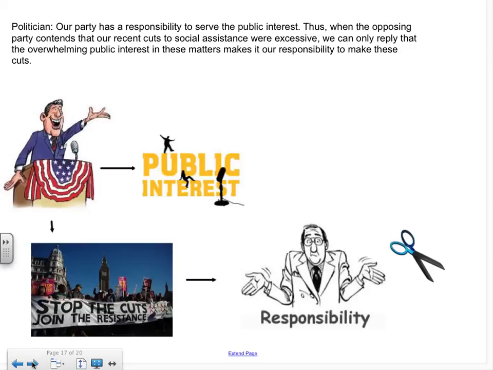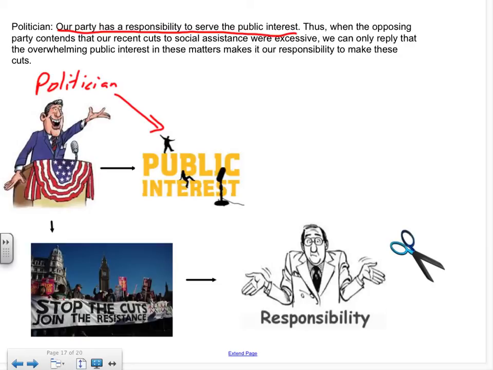So let's take a look at the line of reasoning together. A politician says, our party has a responsibility to serve the public interest. So here's our politician. I chose the picture of Ronald Reagan. And he says he has a responsibility to serve the public interest. So that's the first sentence.